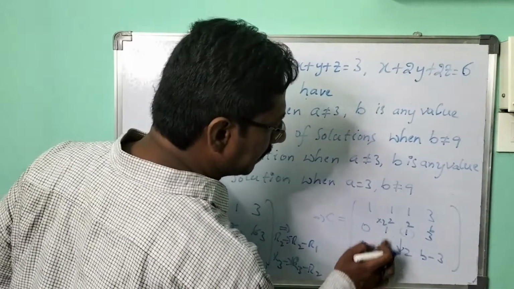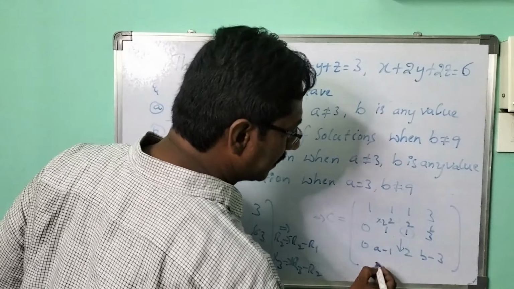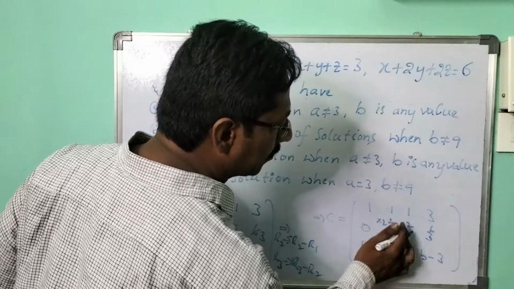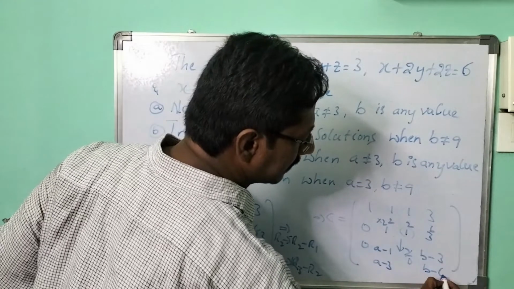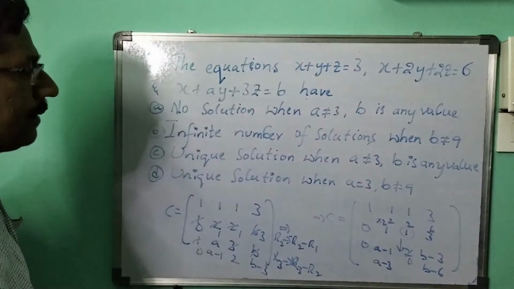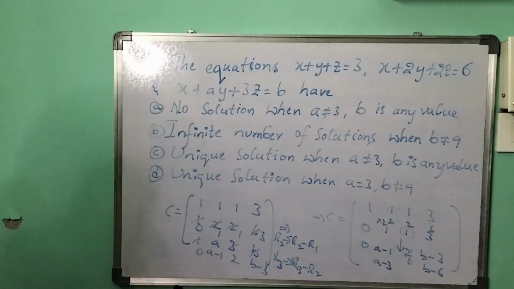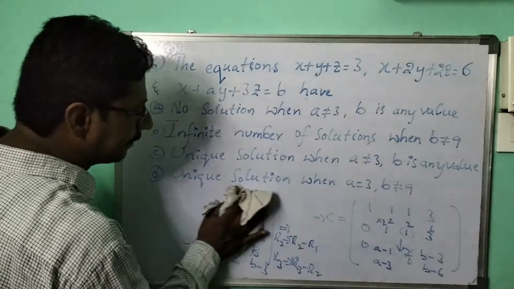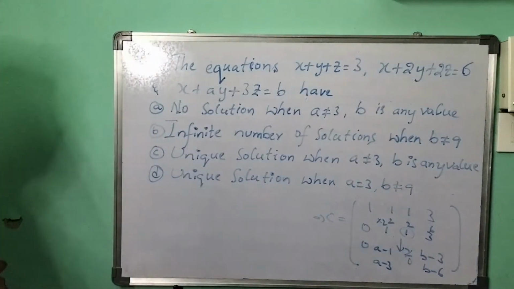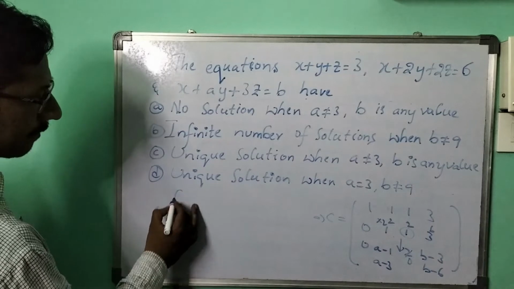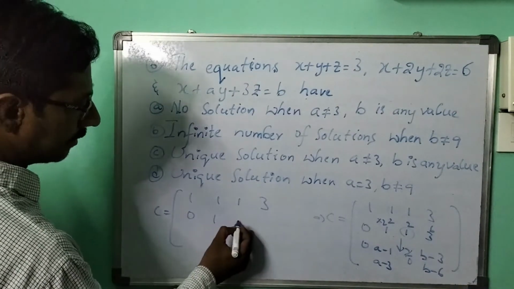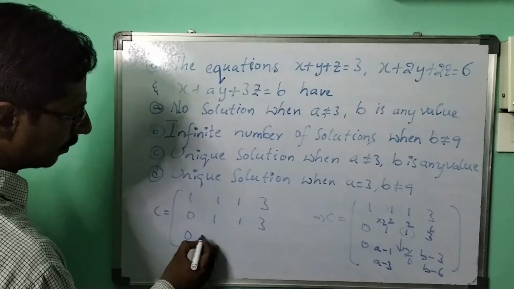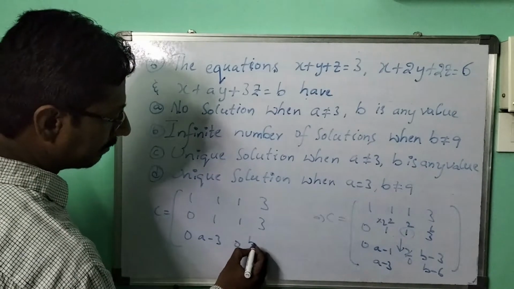Here a minus 1 minus 2, it's a minus 3, I get here 2 minus 2, 0, you get b minus 3 minus 6, how much? b minus 6. Okay. Now finally, what is the step that has been left? Here C equal to 1 1 1 3, next 0 1 1 3, next 0 a minus 3, 0 b minus 6.